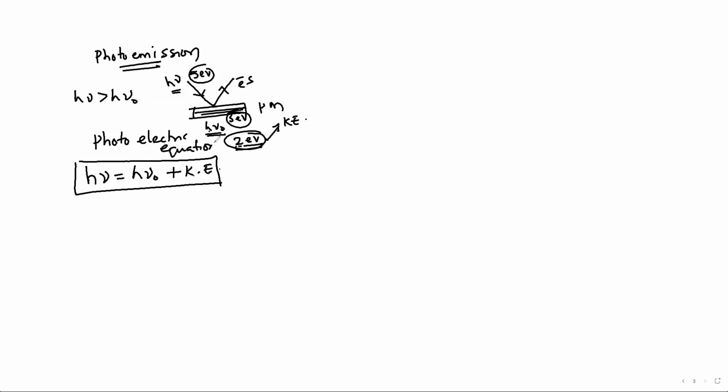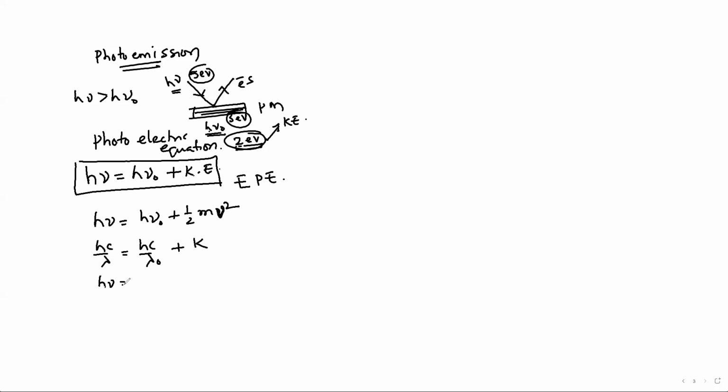And this equation is very important. Many questions will be asked related to this relation. This equation is called the Einstein photoelectric equation. h nu equals h nu naught, that is phi, plus kinetic energy. This can also be written as h nu equals h nu naught plus the kinetic energy of electrons, half m v square. This can also be written as hc by lambda equals hc by lambda naught plus the kinetic energy.